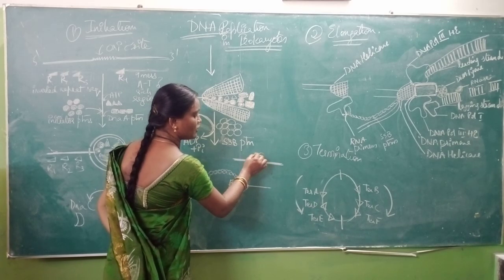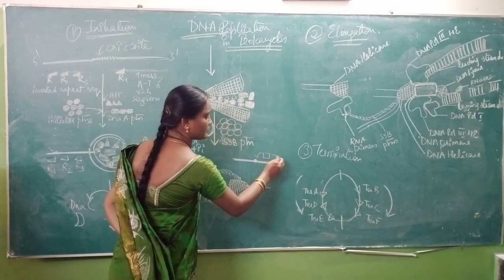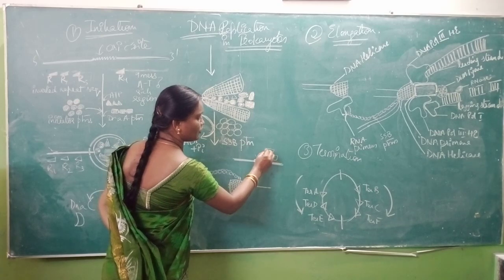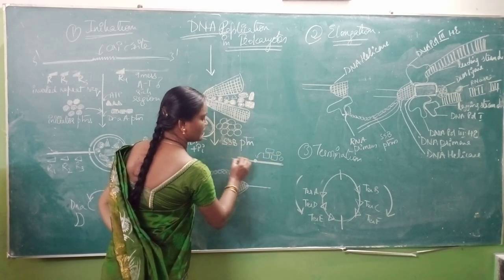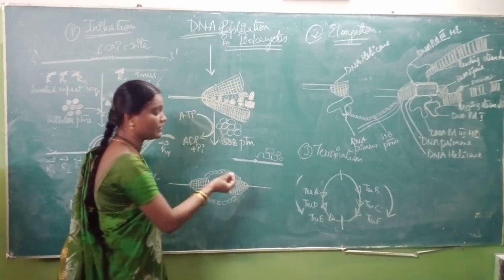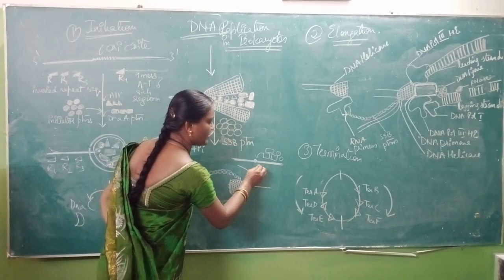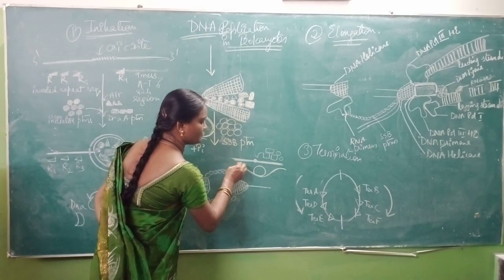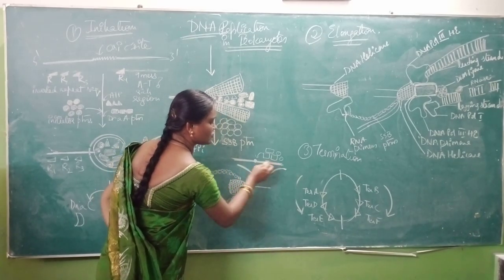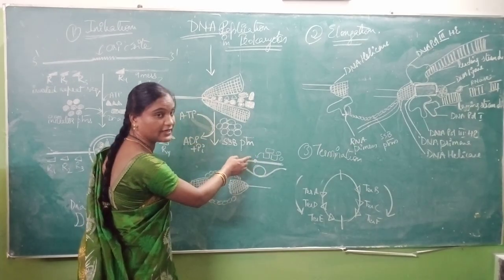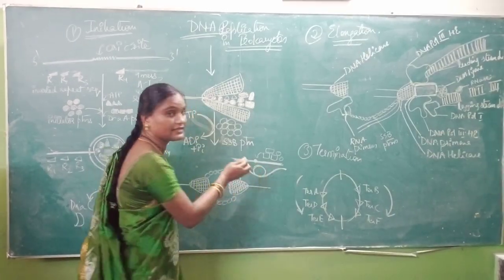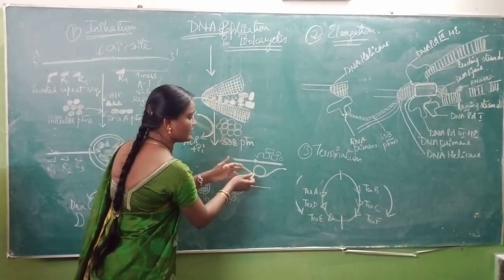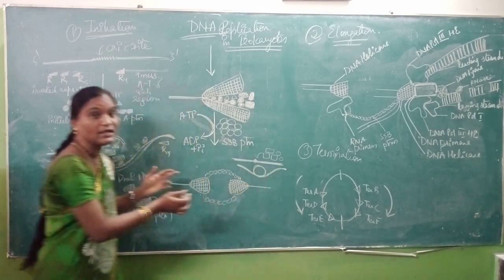After the addition of these DNA proteins and ATP molecules, the strand gets a little bit heavier and is converted into this form. Because of the addition of DNA proteins and ATP molecules, the DNA strand bends a little bit, and hence a replication bubble is formed.